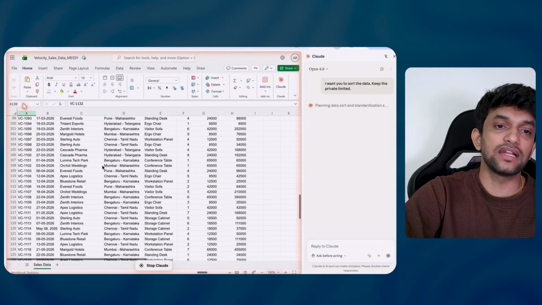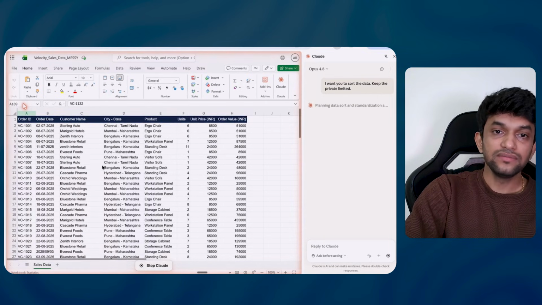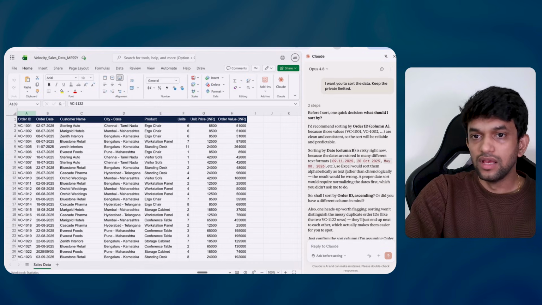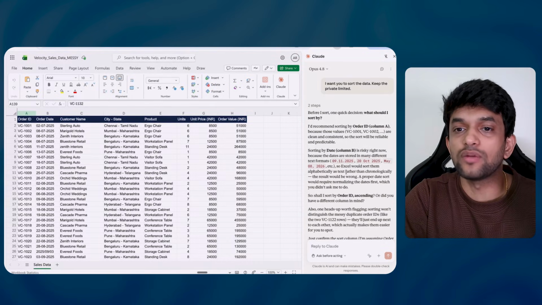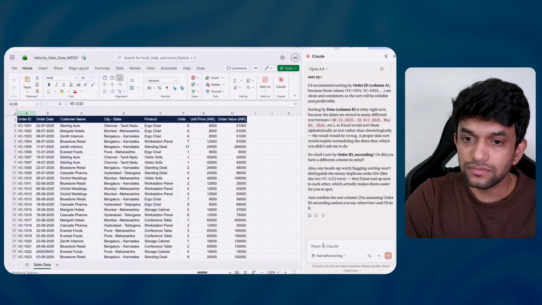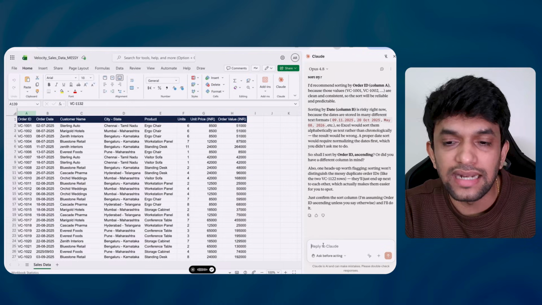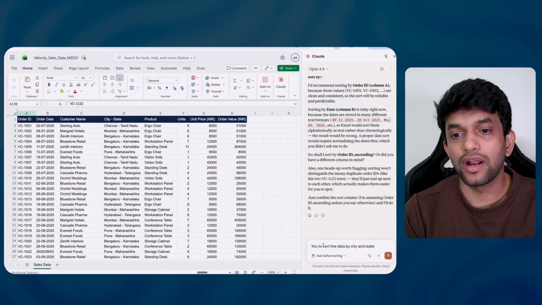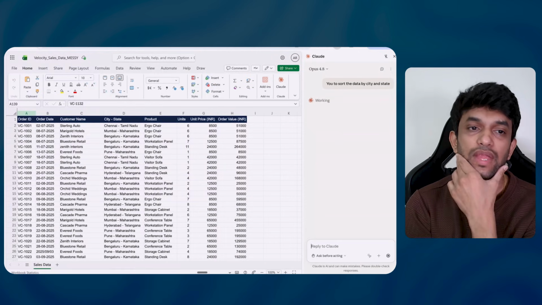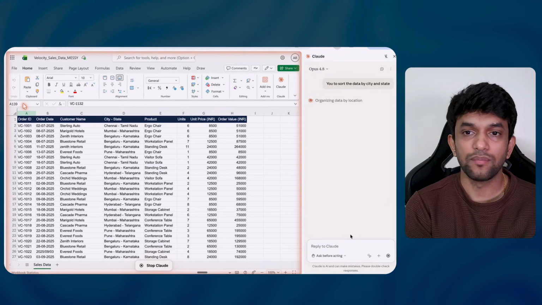If you can see, the data is completely messed up, right? City-wise, cities are different. And it is asking me one more question. Before I sort, one quick question, what should I sort by? I recommend order ID column A, date column B. I will say no. I want you to sort the data by city and state. I don't want it by order ID, I want by city and state. Okay, approve the plan.